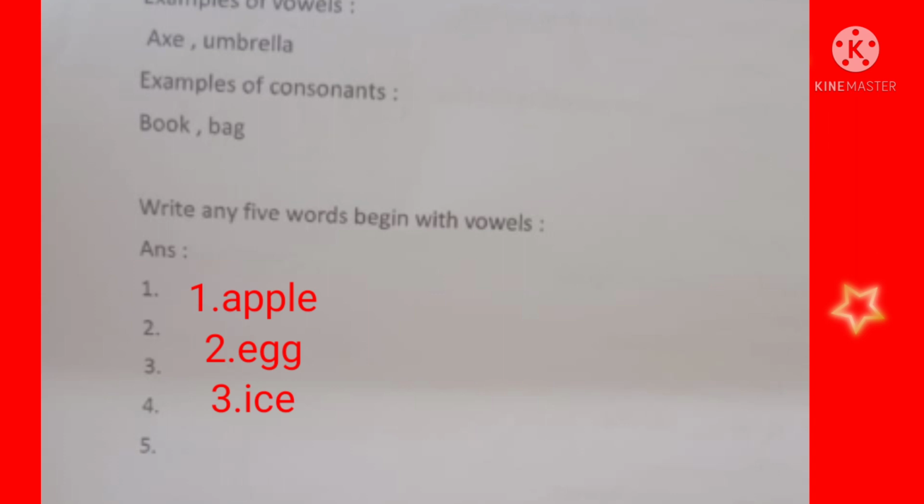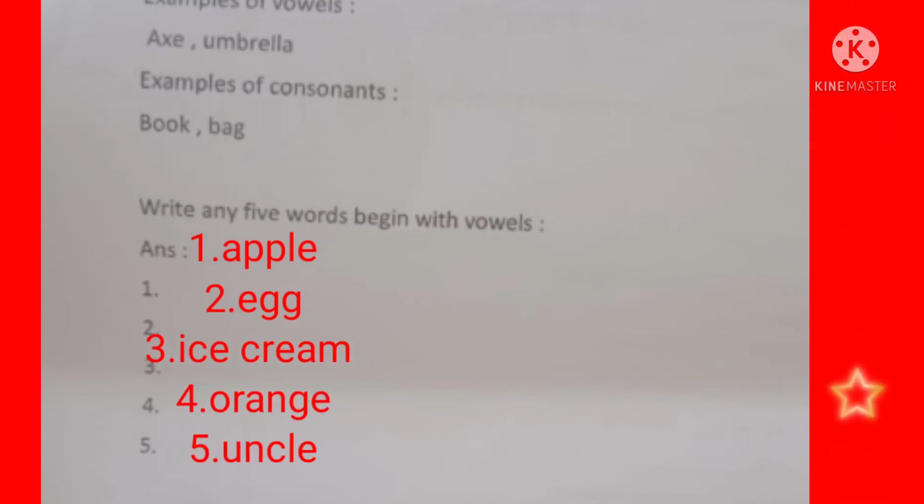So first one you can write apple. A-P-P-L-E, apple. Number 2, egg. E-G-G, egg. Number 3, ice cream.